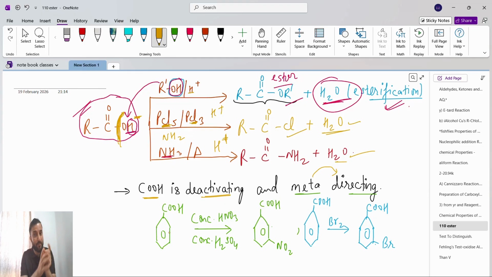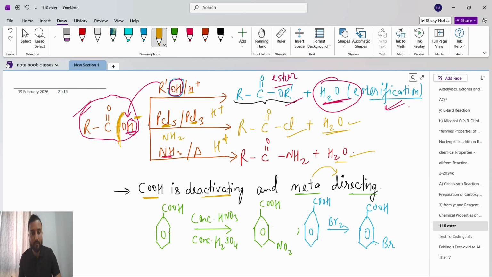We studied before already that when an aryl group is there with Br2 or concentrated HNO3 with concentrated H2SO4 as the reagent, the reagent will go at the ortho position and another product is the reagent at the para position. The ortho position will become the minor product and the para position will become the major product. If you don't know, please go and see the haloalkanes and haloarenes chapter.